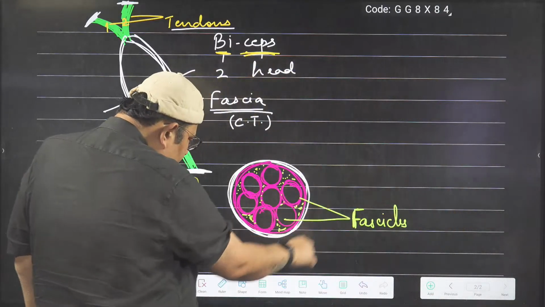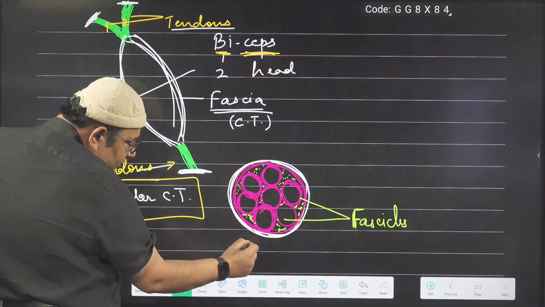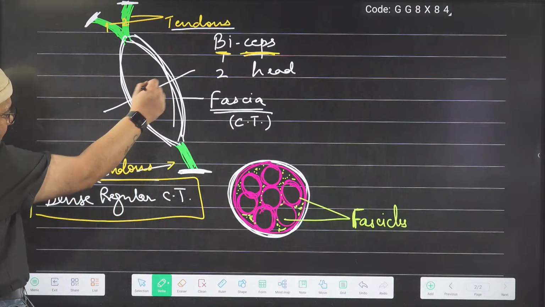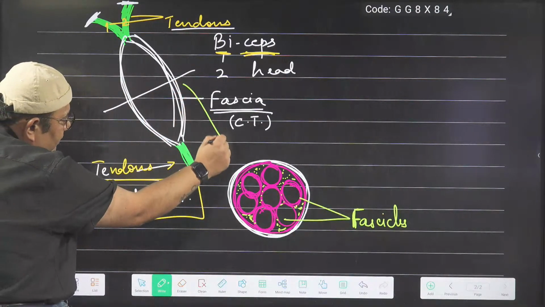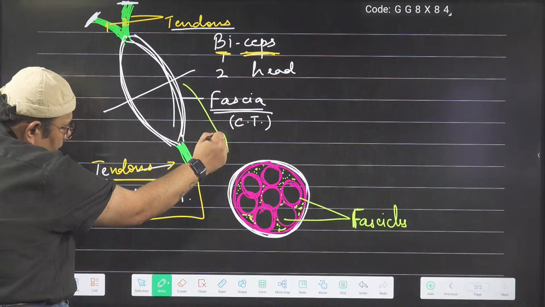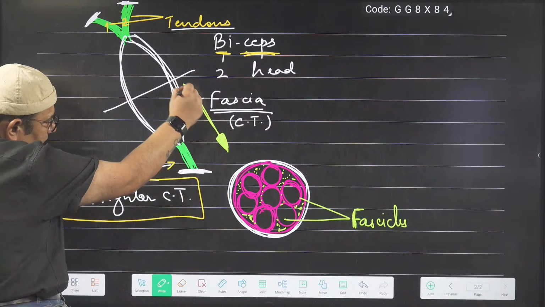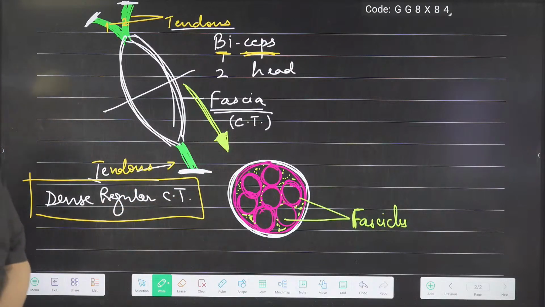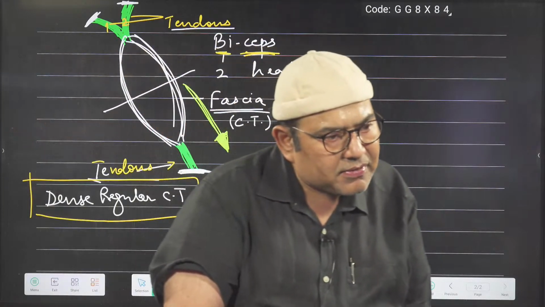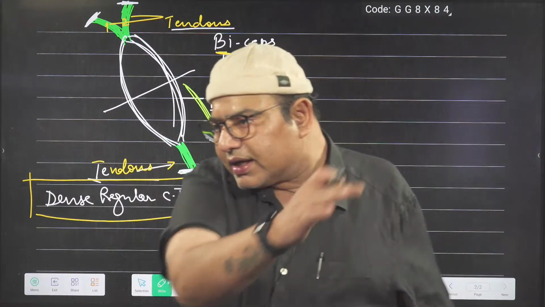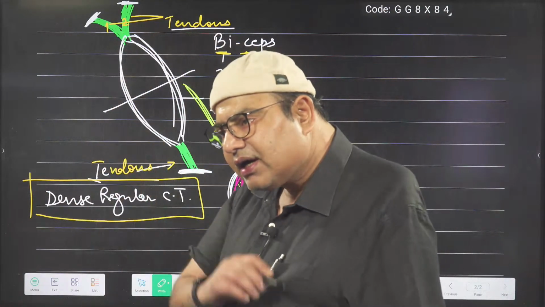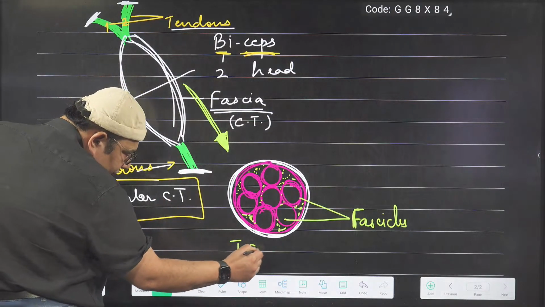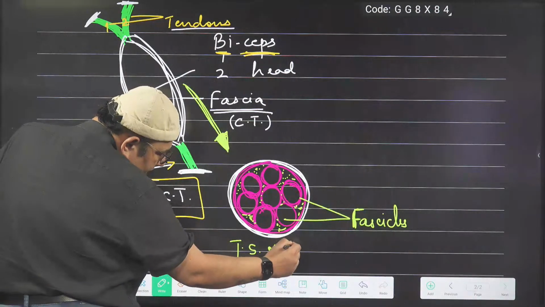So, muscle cut section. This cut section is known as, tell me, what is this section? Is it a longitudinal section or transverse section? Come on, let me check your knowledge. We already discussed that. Yes, maximum correct answer. Very good. It is TS, transverse section of the muscle belly.